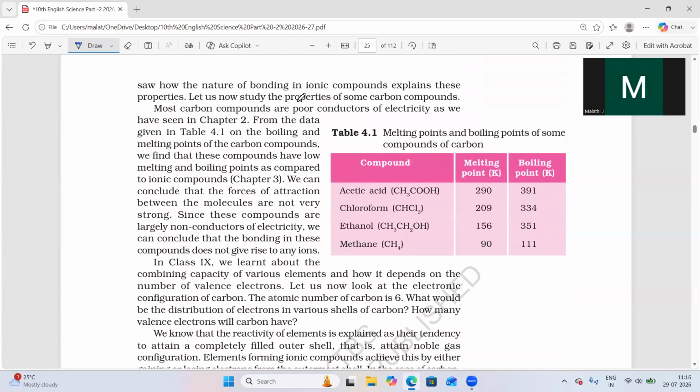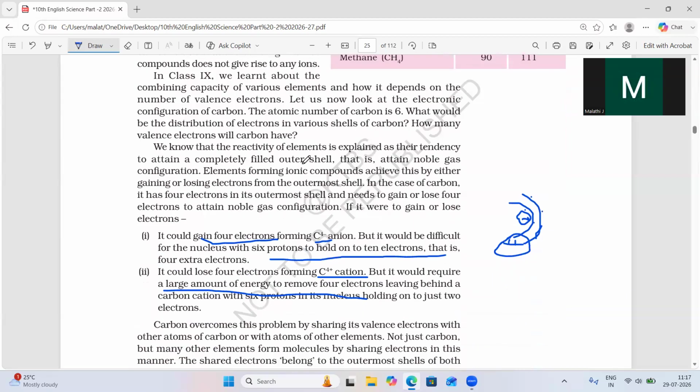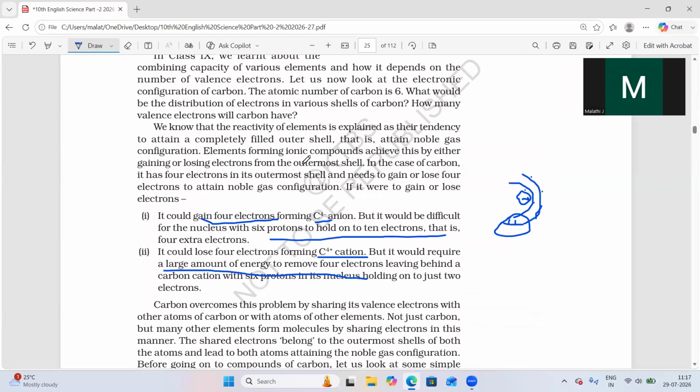Ionic compounds, we know, have strong attraction and high melting points. So the melting and boiling points will be low when we compare to them. These carbon compounds have low melting and boiling points compared to ionic compounds because they have less force of attraction between these atoms. There are no ions present. In ionic compounds, there is more force of attraction so they have high melting and boiling points. So here it forms a covalent bond. Covalent bond means a bond that is formed by sharing of electrons.